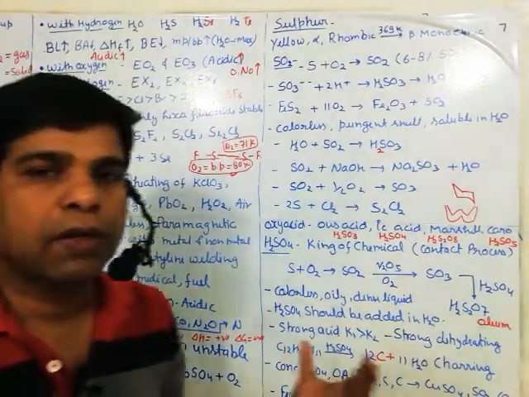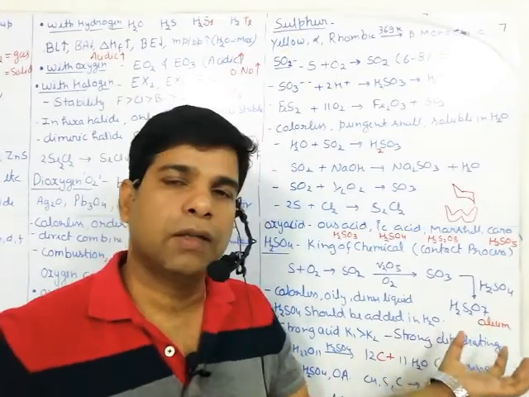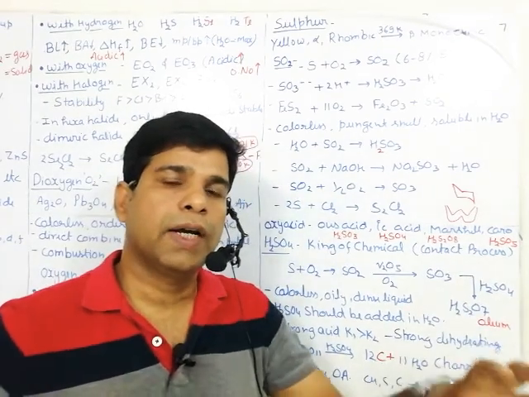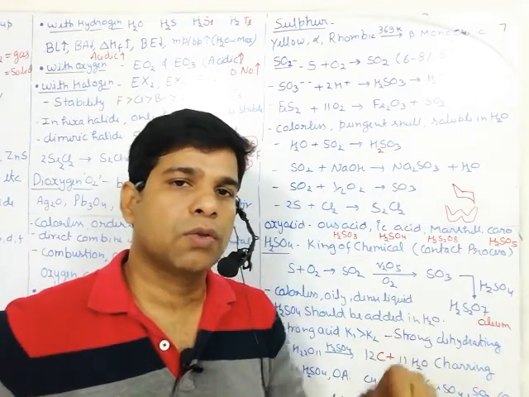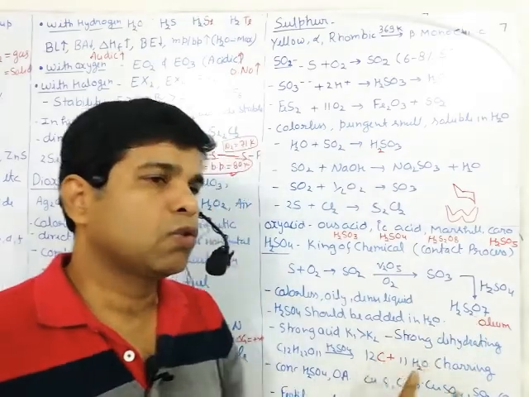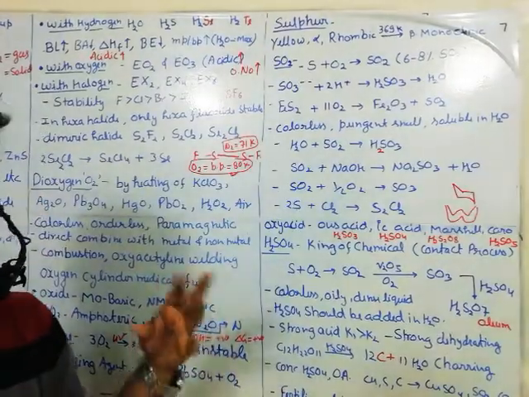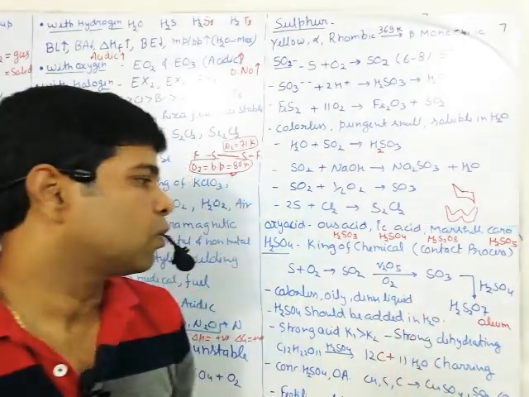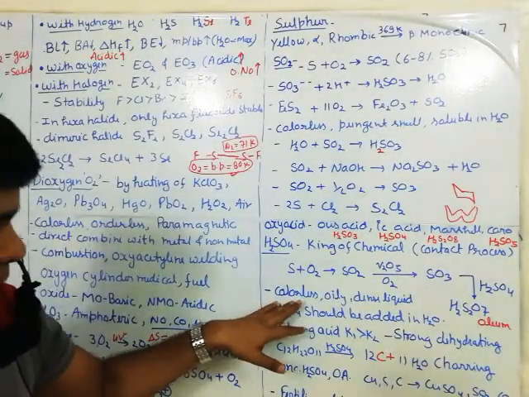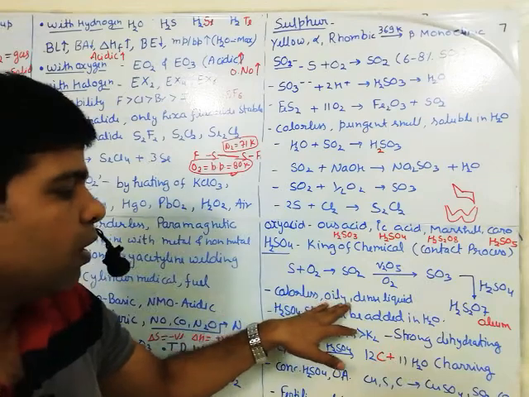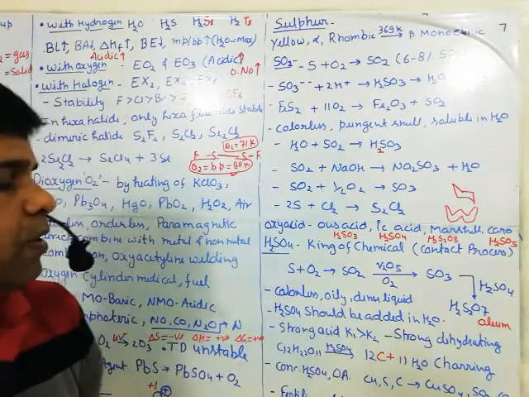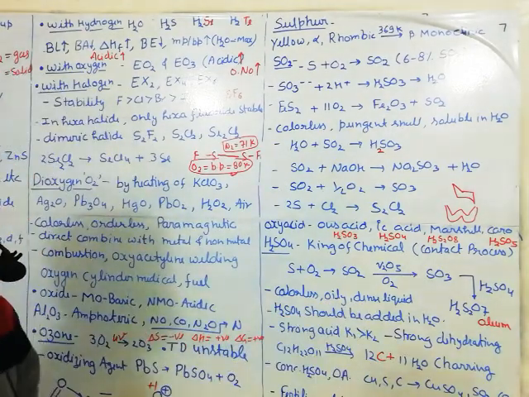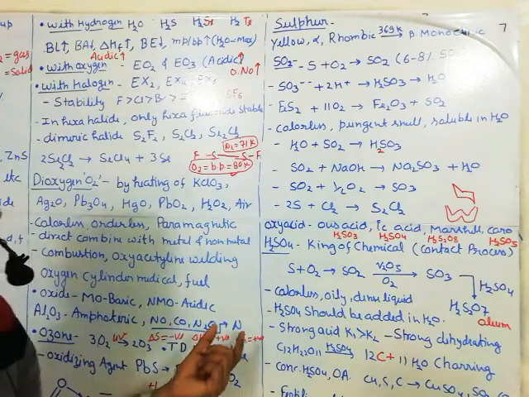Whenever we want to have H2SO4, what do we do? We take the oleum, and in the oleum we add the calculated amount of water. So what is the reaction? H2S2O7 plus H2O gives 2 moles of H2SO4. Okay, it is a colorless, oily liquid, highly dense and highly viscous in nature.